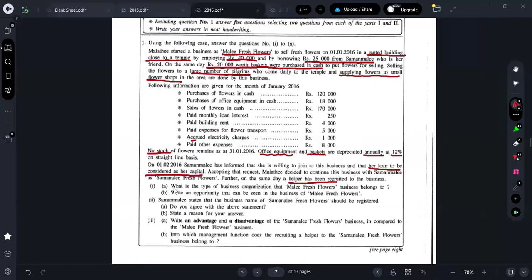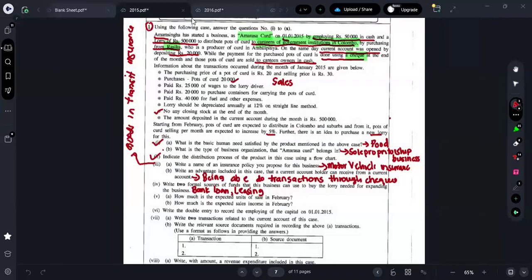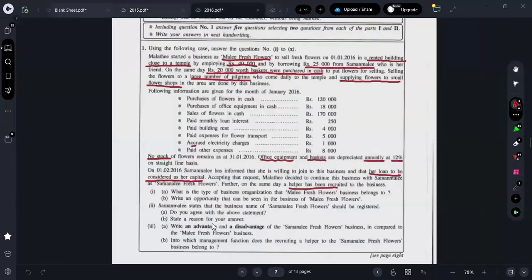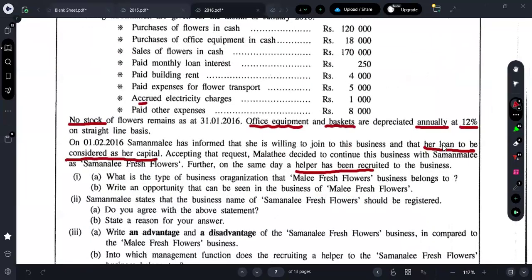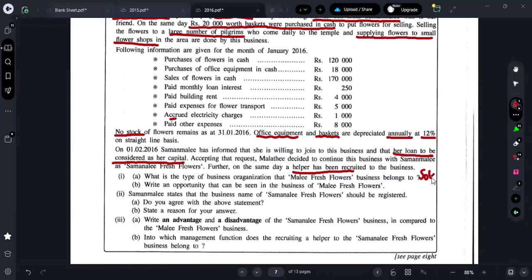Okay, now let's go one by one. See what are the things. First one is, what is the type of business organization that Mali Fresh Flower business belongs to? Didn't I tell you all it's a common question here? What is the type of business organization, as in the 2015 paper? In the 2016 paper also they are asking us what is the type of business organization that Mali Fresh Flower belongs to, earlier sole proprietorship and later partnership. Here they are asking for the business name, Mali Fresh Flowers. So Mali Fresh Flower is what type of business organization, guys?